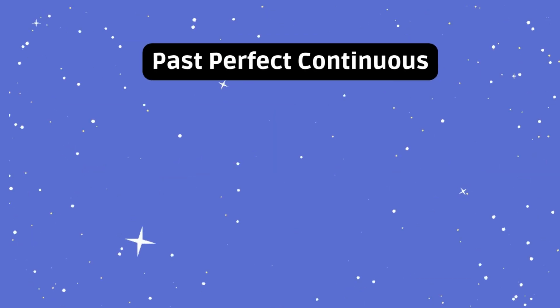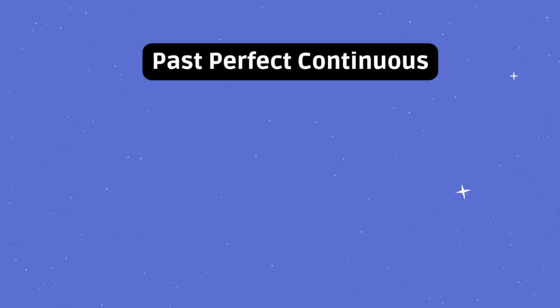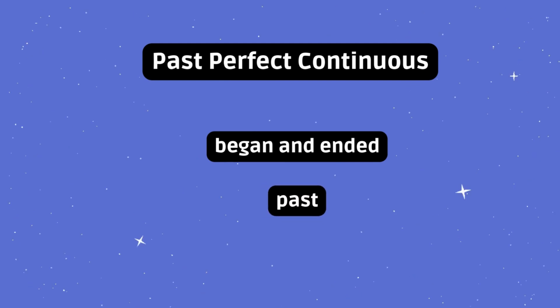And that's a wrap. The past perfect continuous is a great tool for expressing actions that began and ended in the past. Start using it with confidence in your English conversations today.